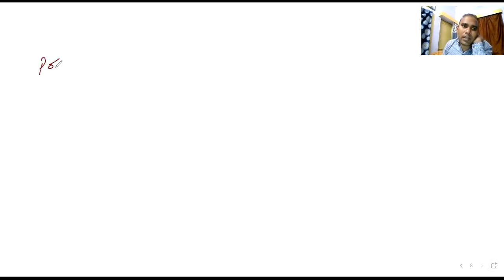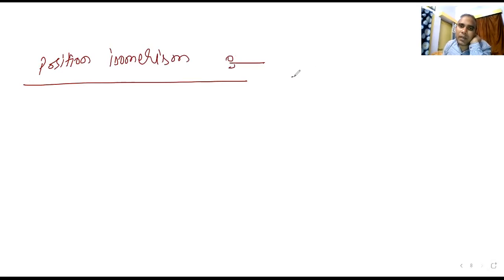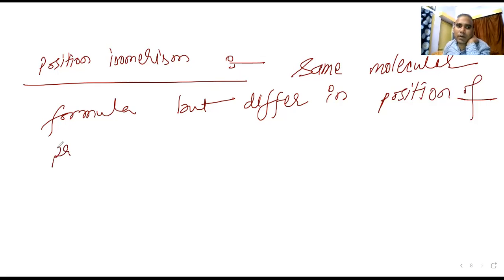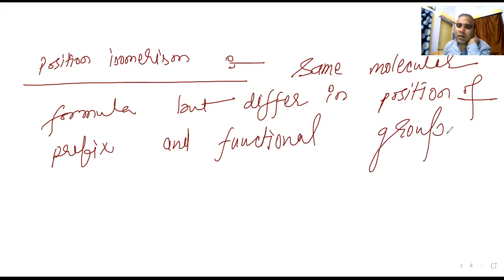When you are talking about position isomerism, the compounds have the same molecular formula, but they differ in position of prefix and functional group.